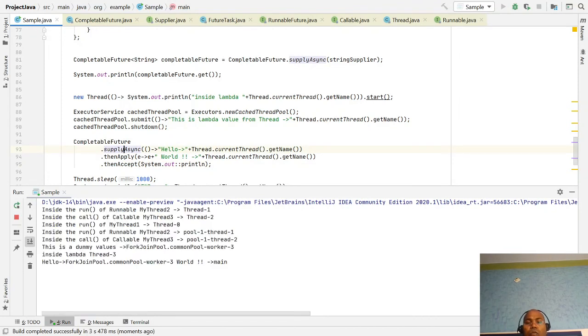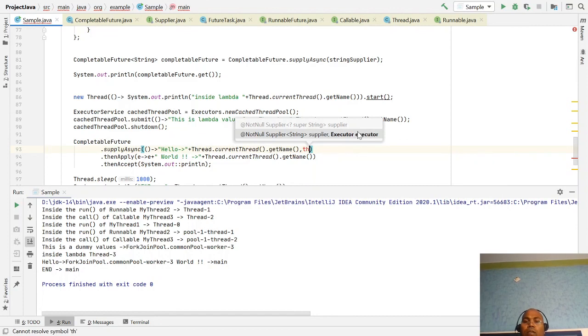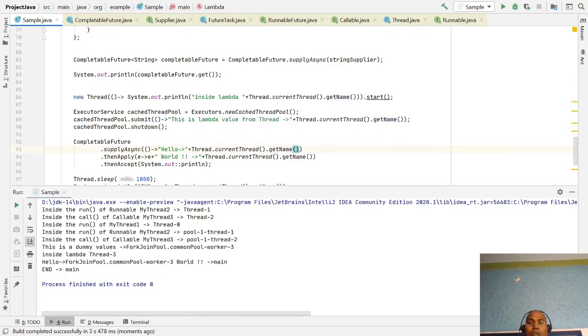You can pass your own customized thread pool as the second parameter. Your executor, you can pass any executor as per your thread pool. Let's say here I pass a cached thread pool, any thread pool you can pass here.